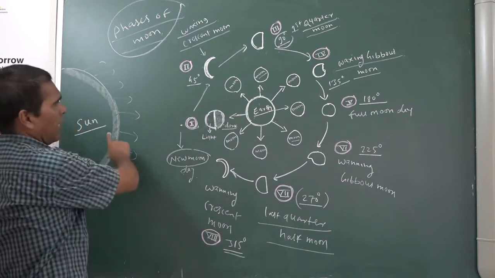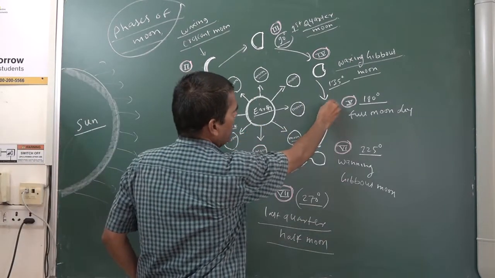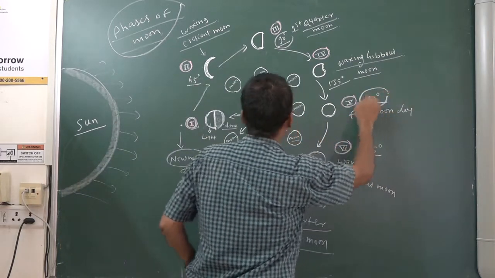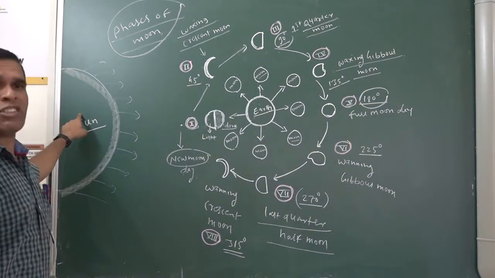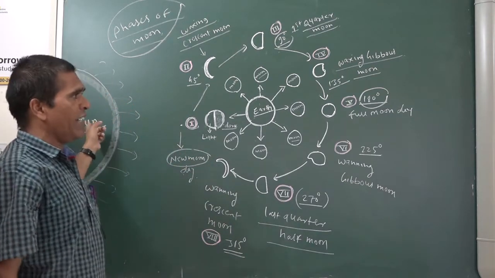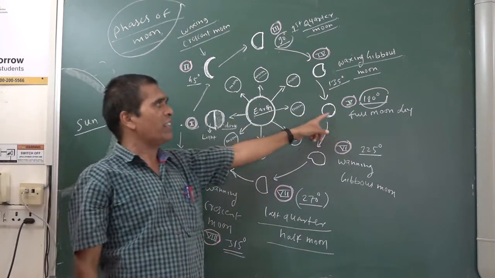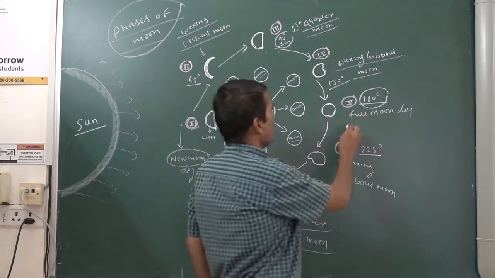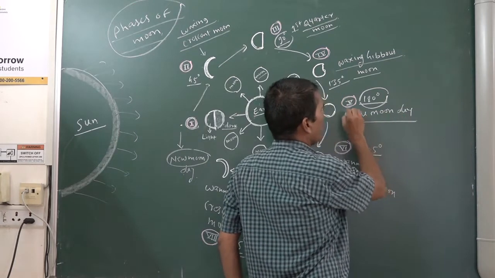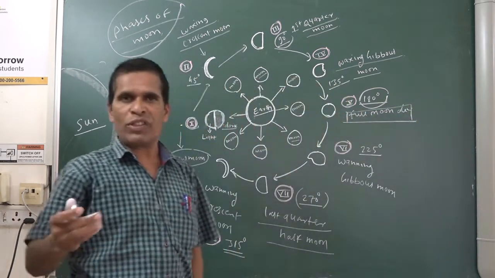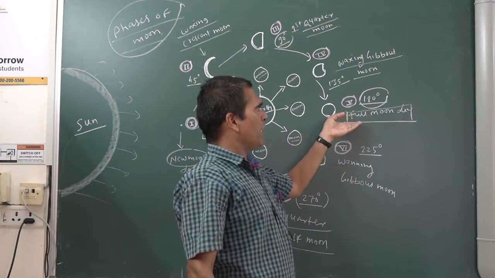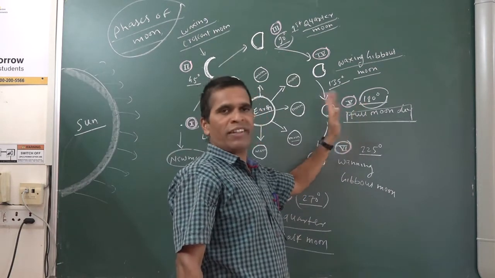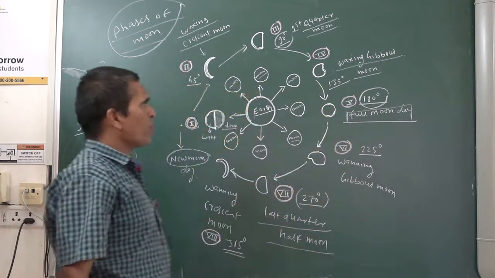And after that, when the moon comes here and makes a 180 degree angle with the sun, with the sunlight, that's why it looks like this. And that is called the full moon day. That day we see the full moon in the sky, and in Marathi we say Purnima. At that time the moon makes a 180 degree angle, and that is called the full moon day.